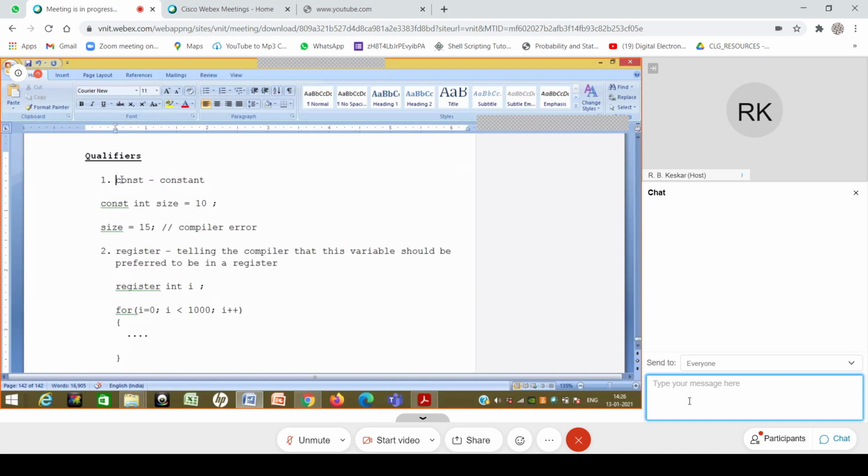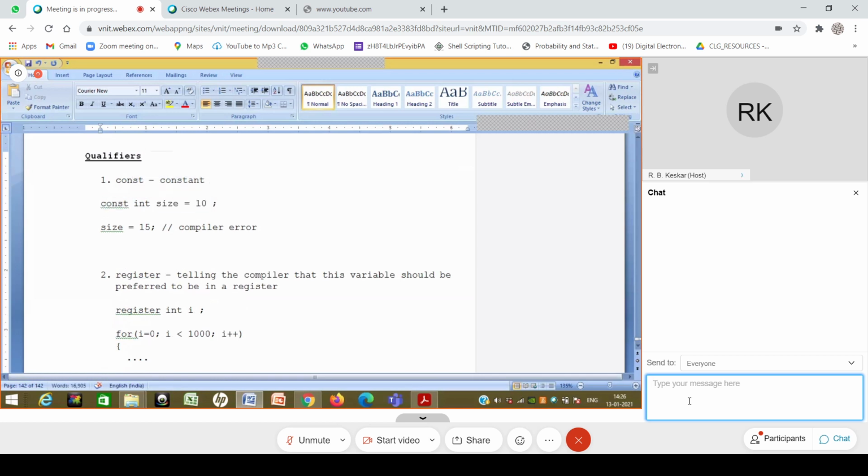Now, for const, there is another use, which is that whenever some variable is declared const and is involved in an expression, say I have an expression like size * 10 + 30, where size is a variable but everything else is a constant. In this case, if the compiler knows that size is a const, it knows that the value is not going to change at any time. Whenever some particular expression is there, it can pre-compute the expression and replace it by the value. The advantage is that this happens at compile time, when the program is getting compiled.